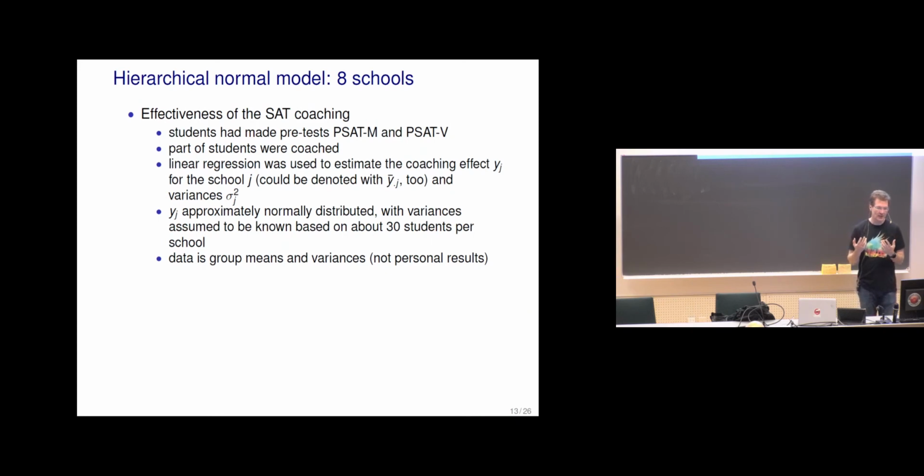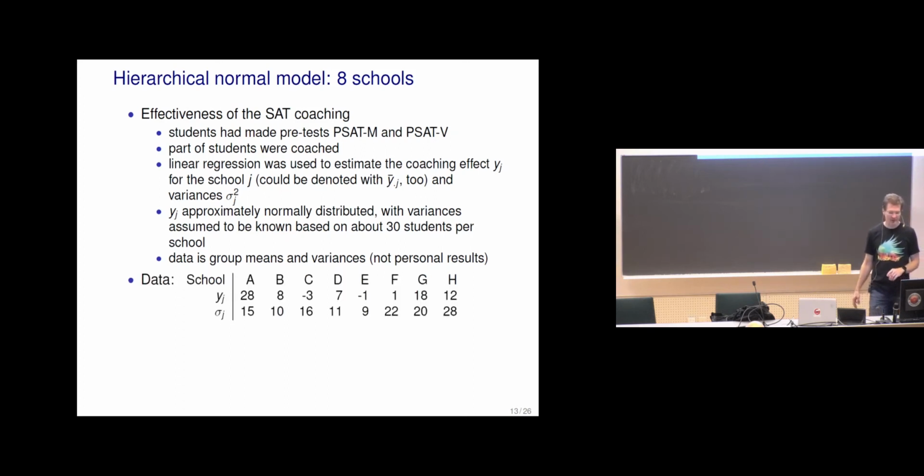So there's the coaching effect estimated, but it also has an uncertainty estimate. And it's now assumed that in each school there were enough students that this coaching effect and its uncertainty can be represented with a normal distribution. So assuming now that y_j are approximately normally distributed, and with variances assumed to be known, since there are at least 30 students per school. And then instead of personal results, we have a group mean and variance.